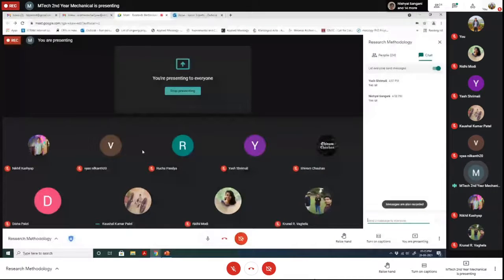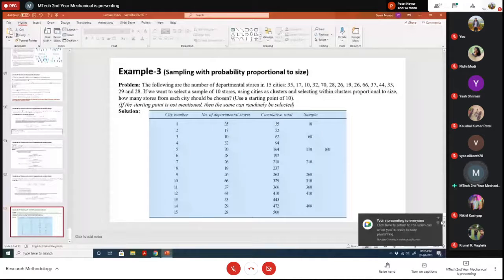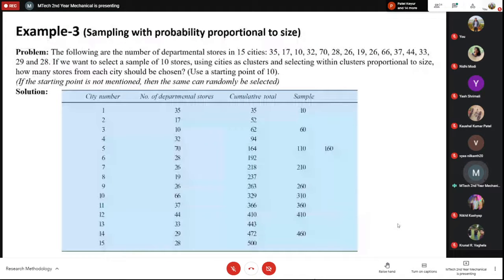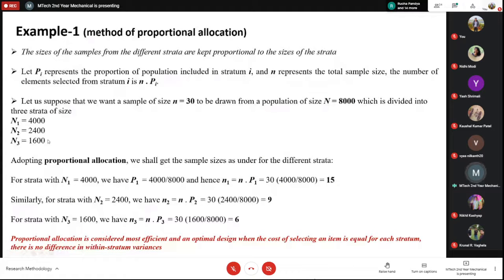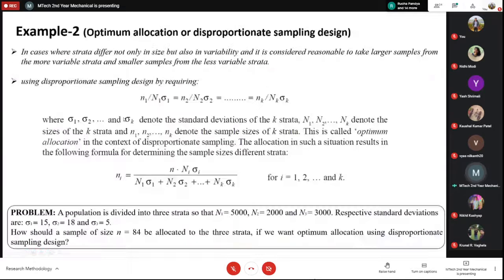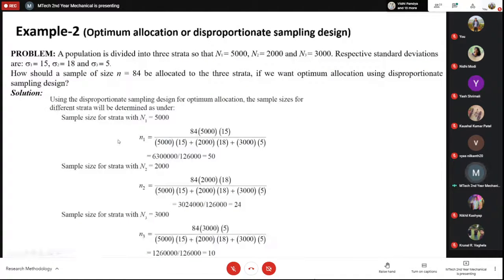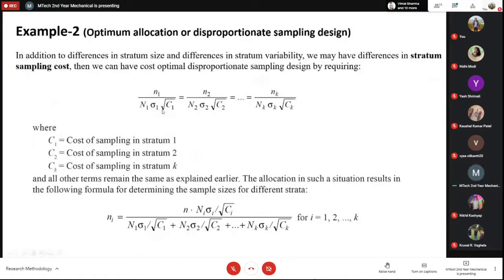Okay, so actually this is the last slide. So do you have any questions in these problems? So I think the first problem is quite simple. You have to just do the proportional allocation. The second is also quite simple, because if you have variance within the strata, then you have to take into consideration the standard deviation. And if you have any other factors such as the cost, then the cost is actually included in this way.